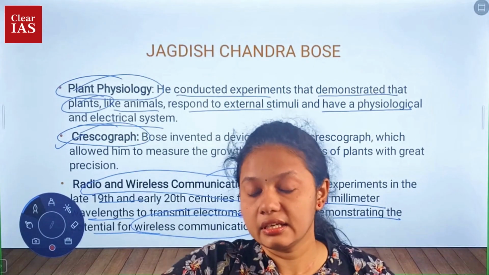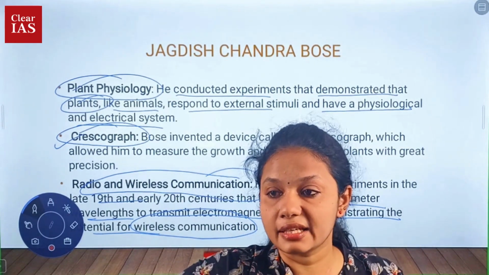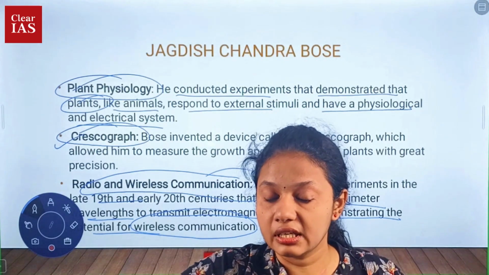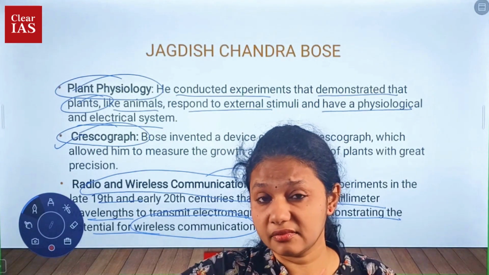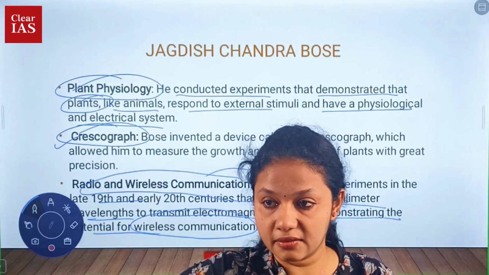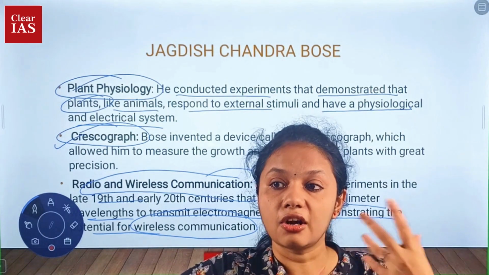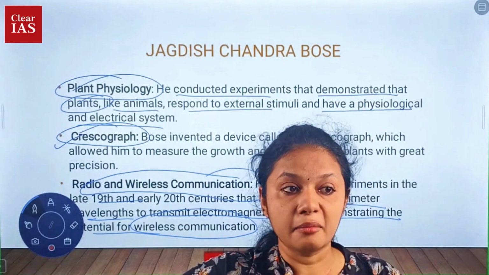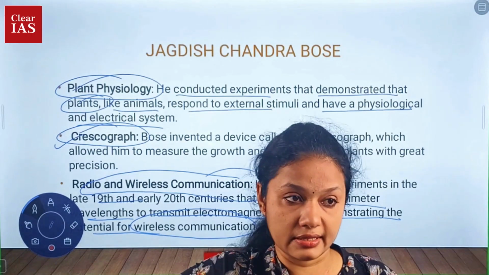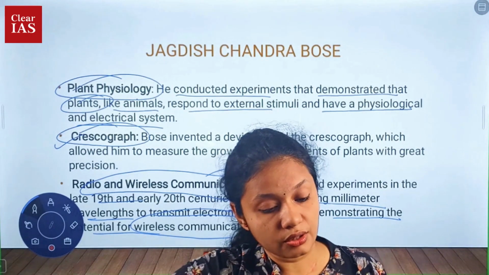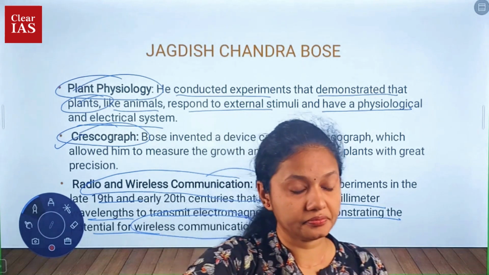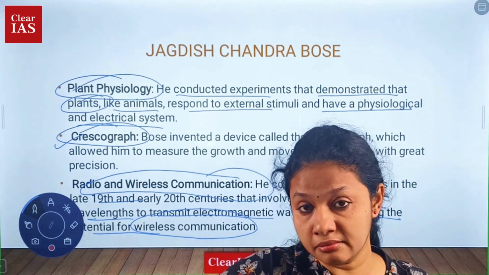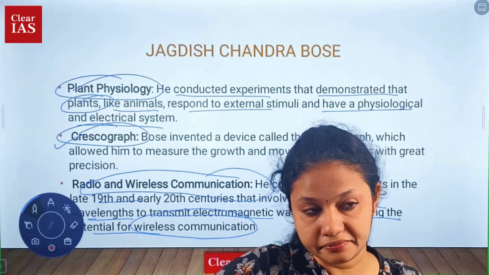As we know, even now we use wireless communication by transmitting electromagnetic waves, be it UV or radio waves. They are part of electromagnetic waves. But it was first initiated or depicted by Jagdish Chandra Bose. That was a landmark innovation in the field of science. After his discovery, various wireless communication researches were started.